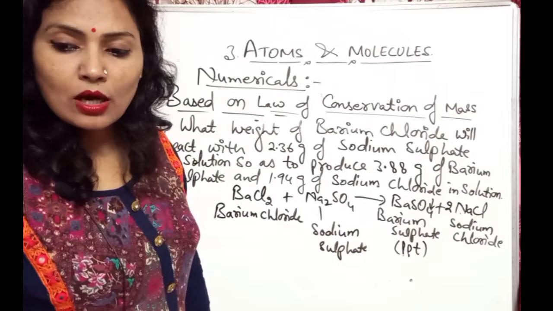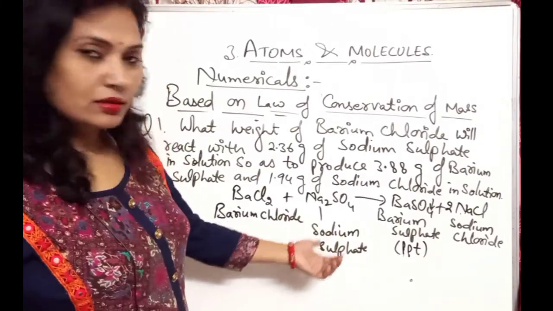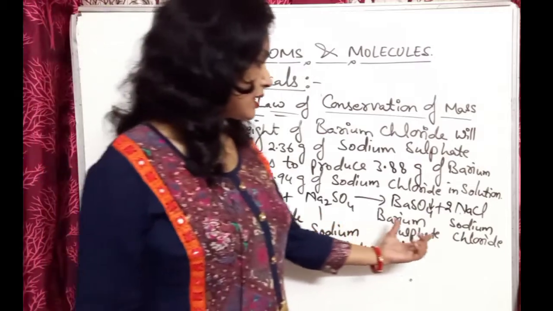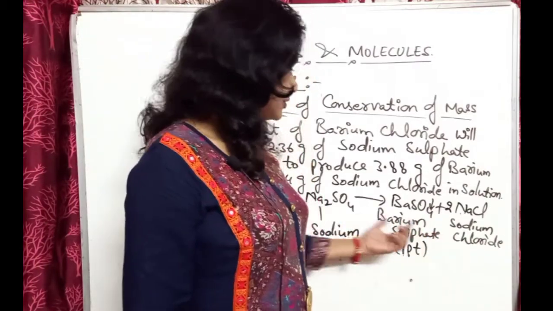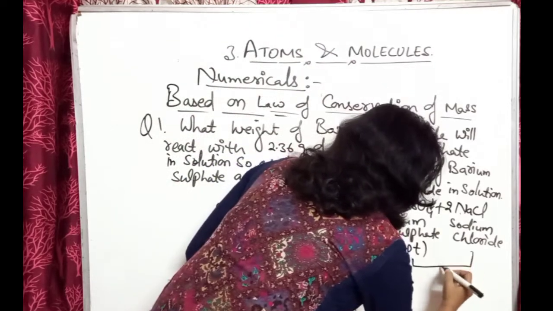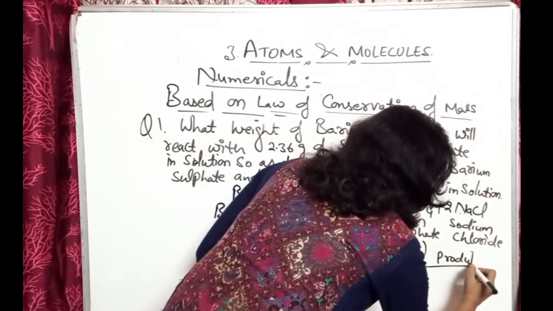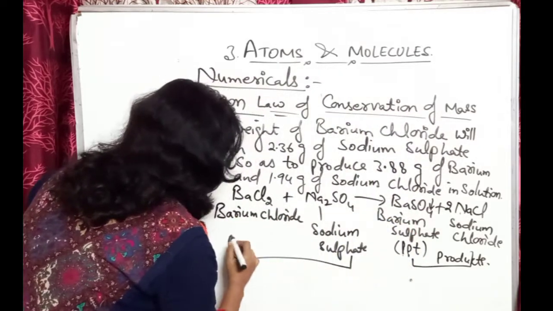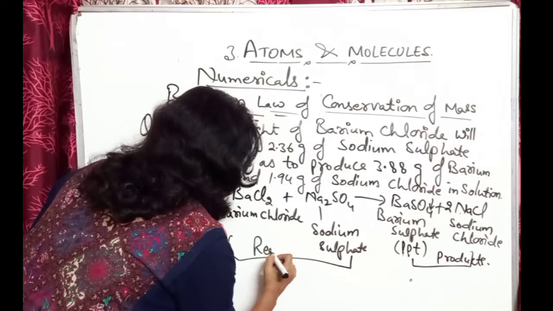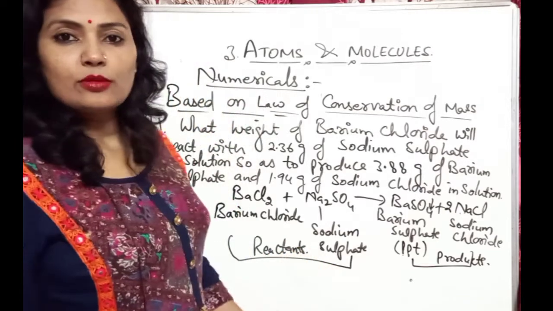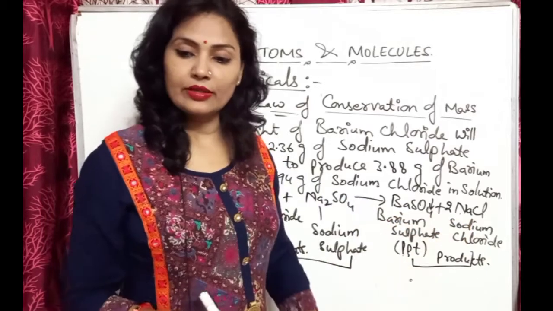Okay, now I told you these are the reactants and these are the products. After the arrow these substances are formed, these are the products. Before the reaction, these are reactants.